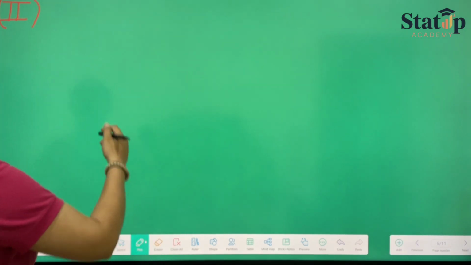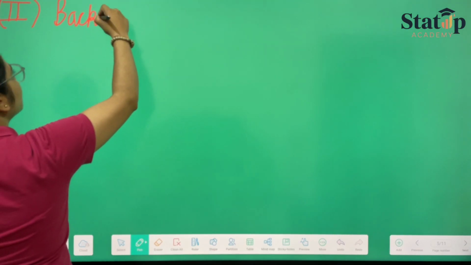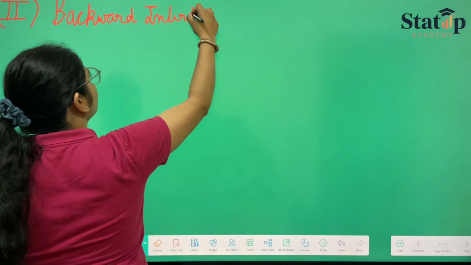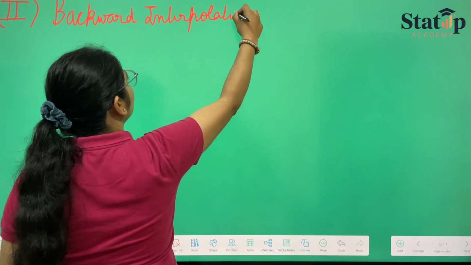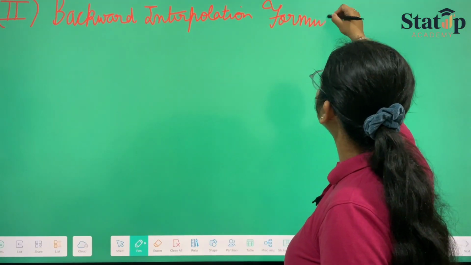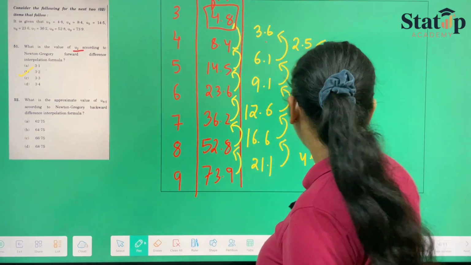So how are we taking the backward interpolation formula? Here we have to calculate for 8.5.